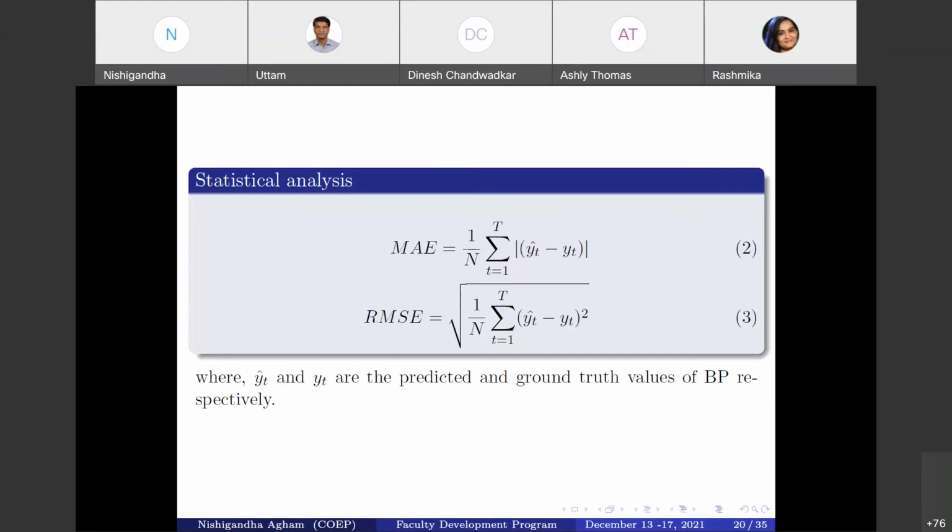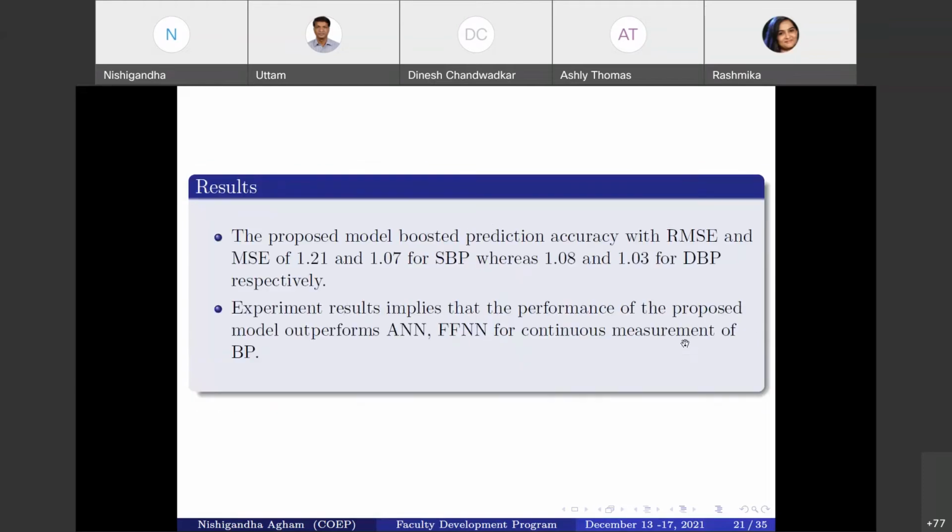Here, YT cap is the estimated value of the BP, and YT is the true value of the BP, the ground truth value.